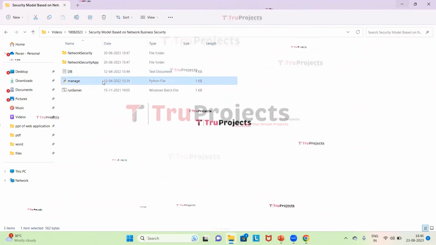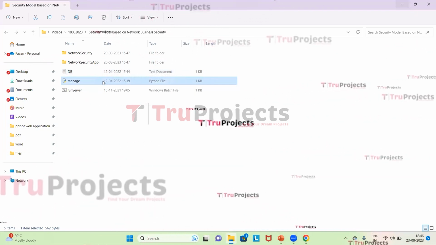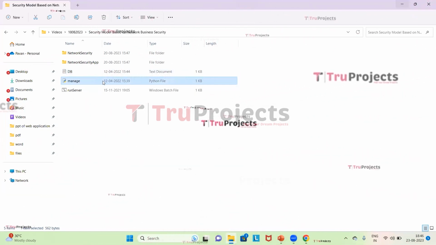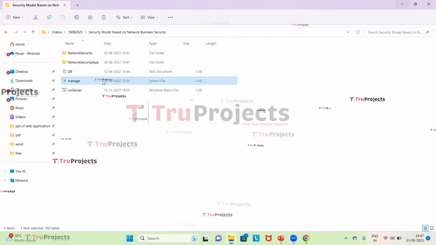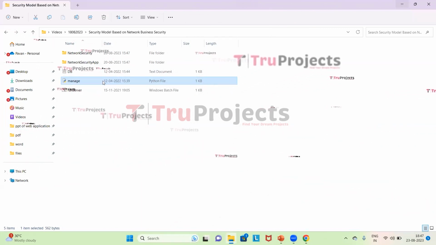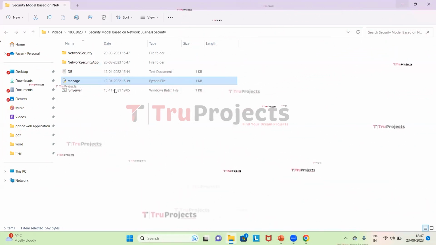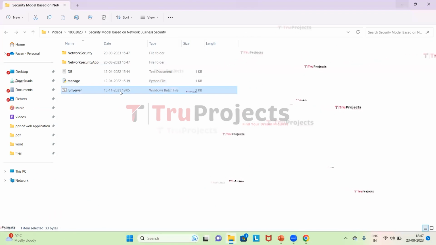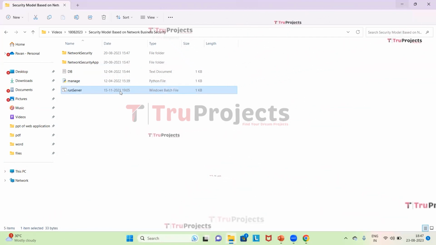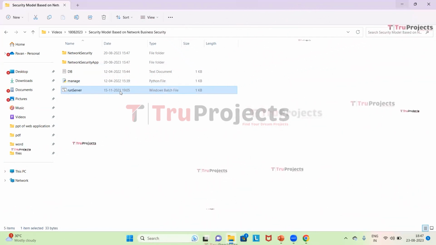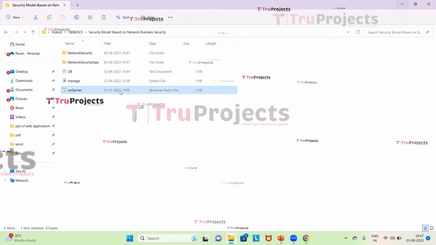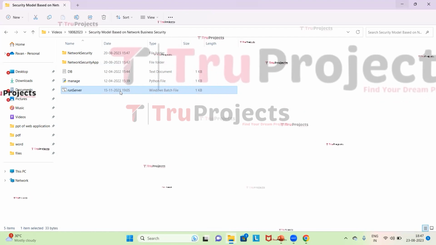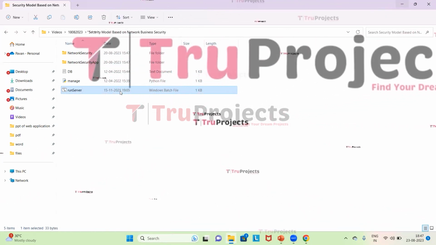And this is the manage.py file. It is a command line utility that comes with Django. It provides various commands for managing Django projects, including tasks like running the development server, creating database tables, applying migrations and more. This last file is the run.bat file. Instead of executing the program in the command line interface, we created a Windows bat file to execute the project. So we need to double click on the run.bat file so that the manage.py file is compiled.